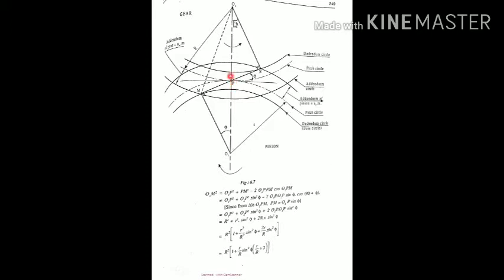Also you can see in the diagram, capital R is the radius of the pitch circle of the gear and small r is the radius of the pitch circle of the pinion.